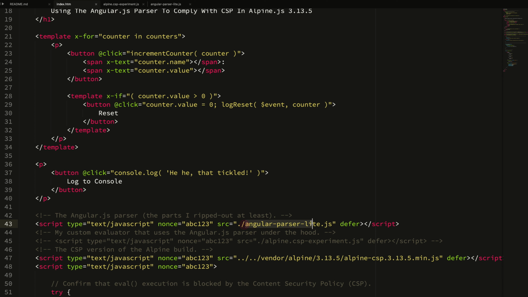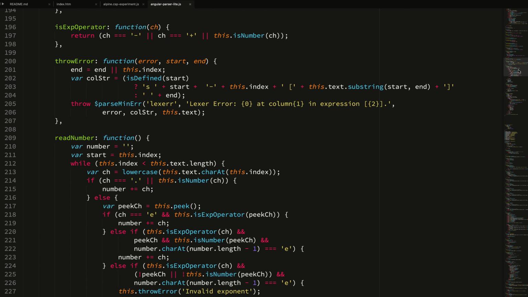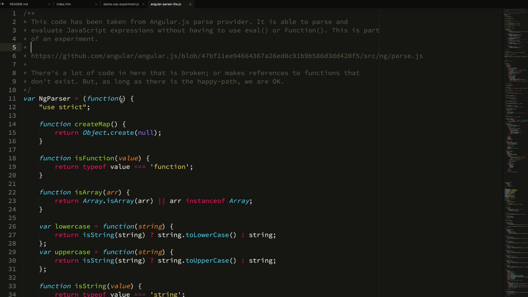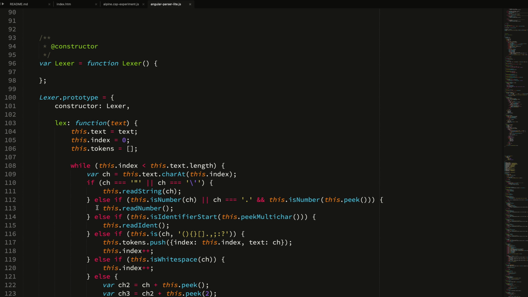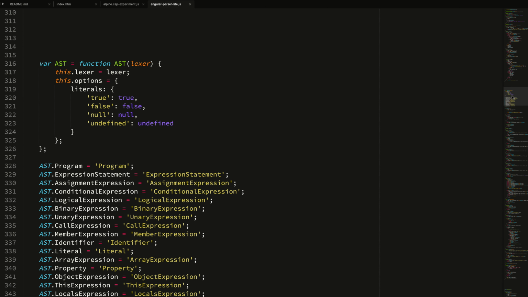So this is the code that I ripped out of the Angular.js parser. I'm calling it Angular Parser Lite. And if we jump into here, let me just show you, it is hundreds of lines of code. It has a lexer. So that's the thing that breaks the string up into tokens, like an identifier and a dot and an operator and a parentheses and a closing parentheses. So that's the lexer. And then it has an AST creator, or an abstract syntax tree. That's essentially what takes the tokens from the lexer and builds it into a complex object that represents that expression.